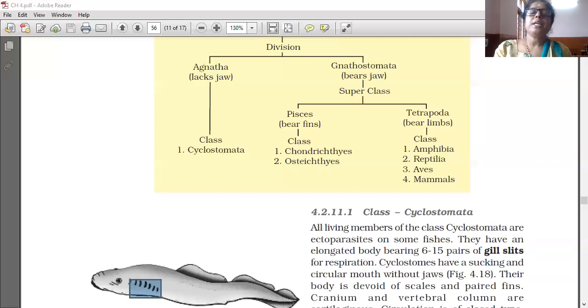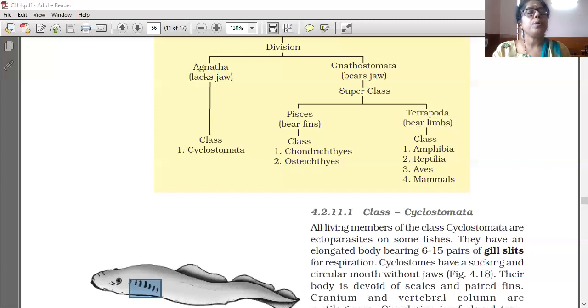Phylum Chordata has three unique characteristics: notochord, dorsal nerve cord, and pharyngeal gills. The notochord is a flexible rod, like the vertebral column which is also flexible, so we can bend. It is located in the dorsal line between the alimentary canal and the nerve cord. This diagram nicely shows the nerve cord, notochord, and gills.